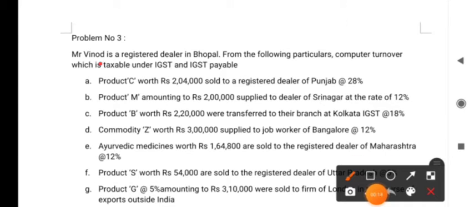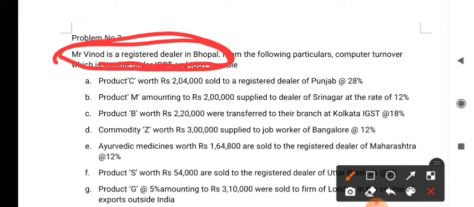Here it is given Vinod is a registered dealer in Bhopal. Bhopal is in Madhya Pradesh. So, he is registered in Madhya Pradesh. The place of supply is very important here, that is the place of the dealer where he is registered, because to consider whether the supply made by him is intrastate or interstate, this location is important.